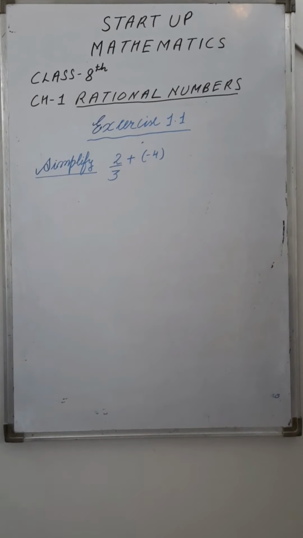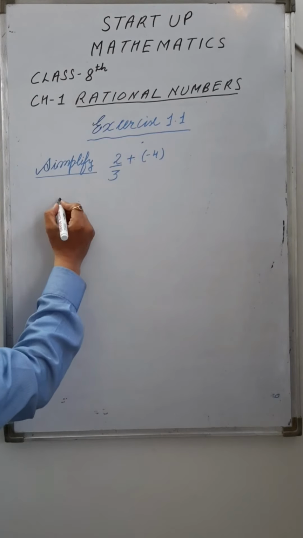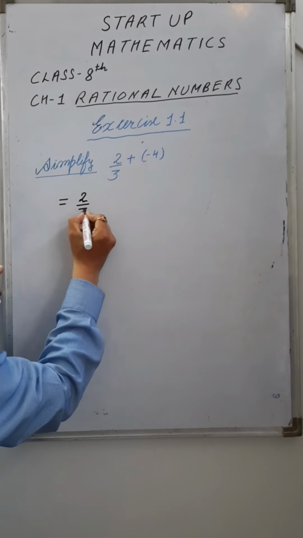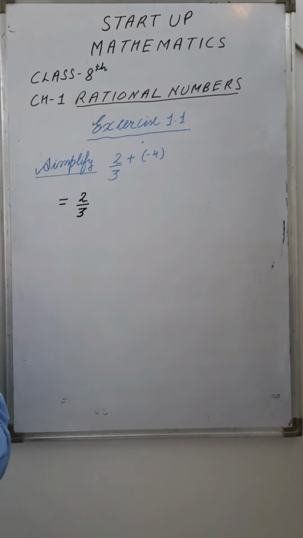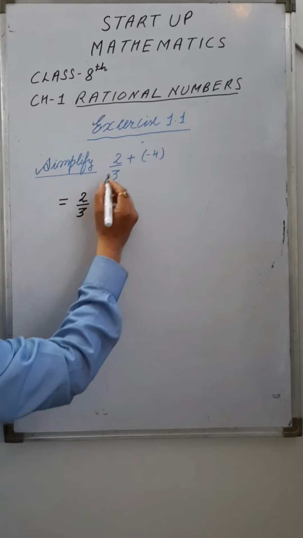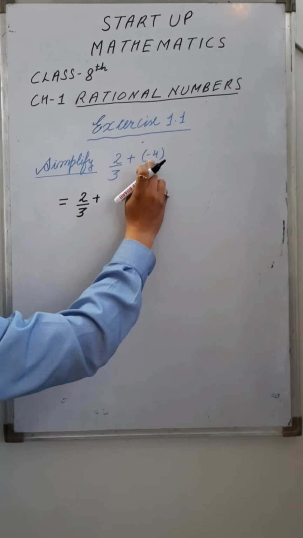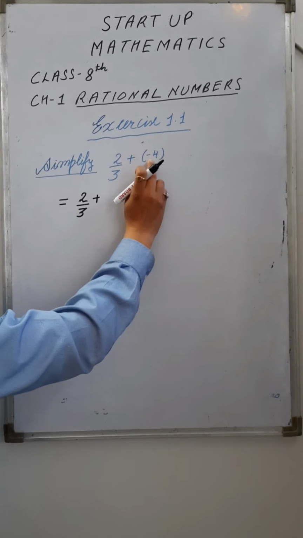We have to add these two numbers, right? Write these numbers again. 2 upon 3, first rational number, positive rational number, right? Plus, here the number is -4.